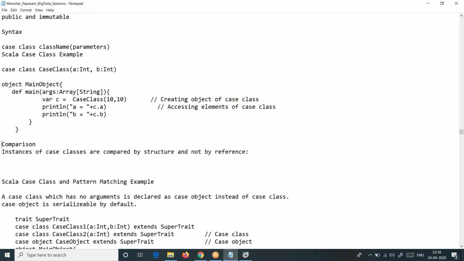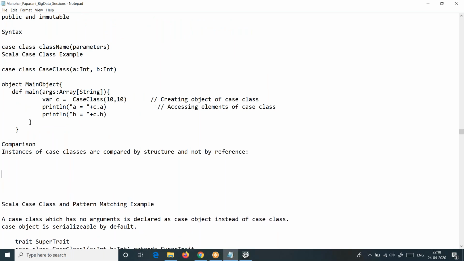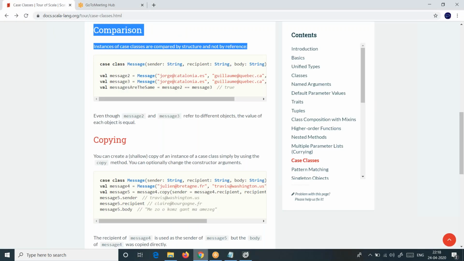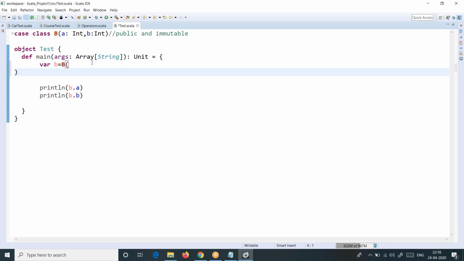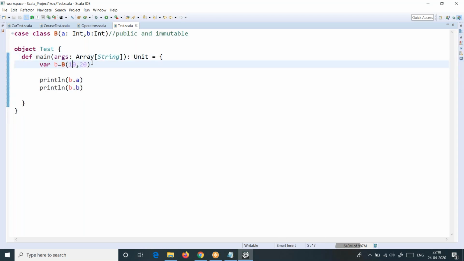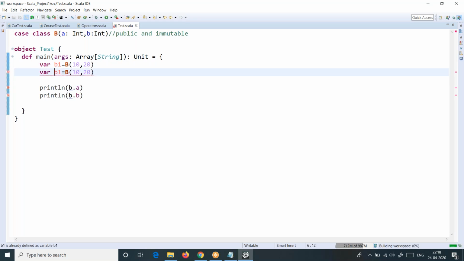This program is so simple, sir. There is nothing difficult here. You can continue with this example itself. Now, when you look at the document, they might have given some message. You can continue with this also. You don't need something else. You create 2 objects for B here, sir, just for quick understanding. One object is B1, another object is B2. You put the same data or different data, it's up to you.